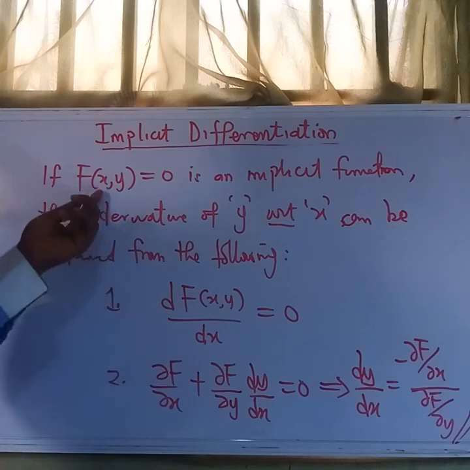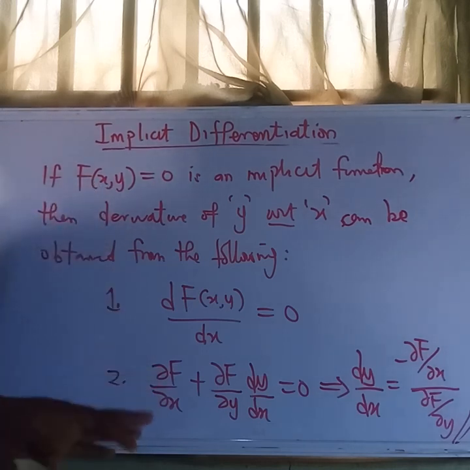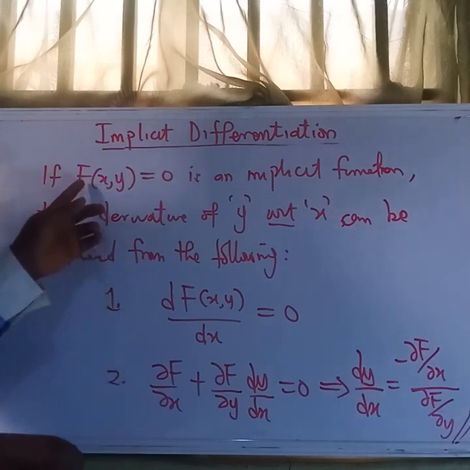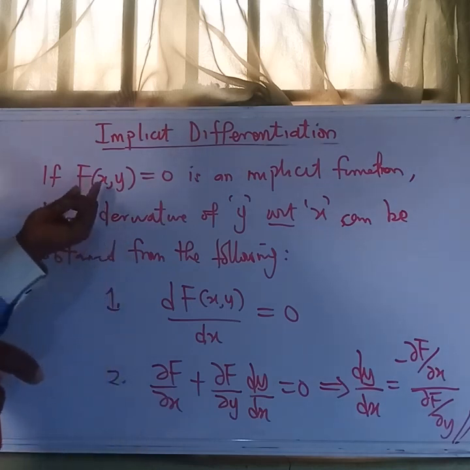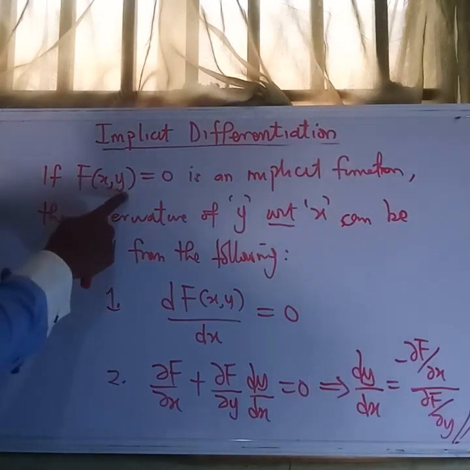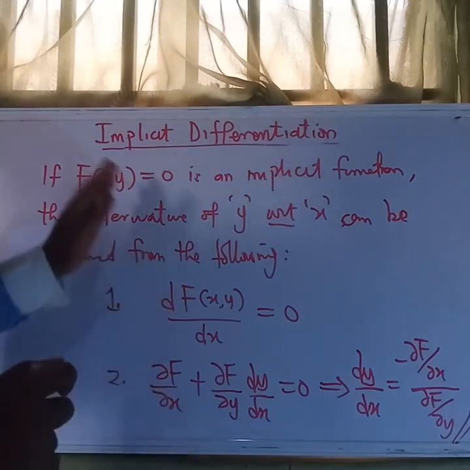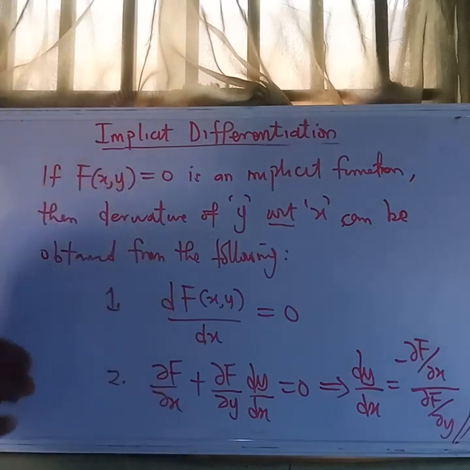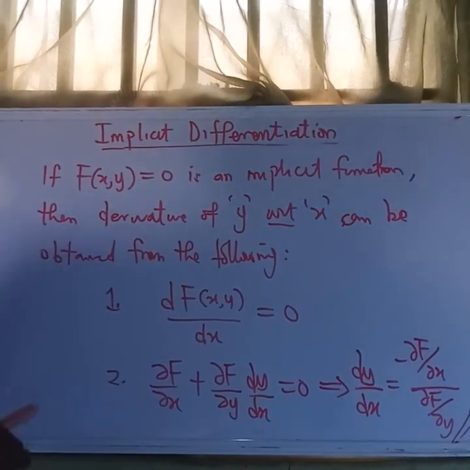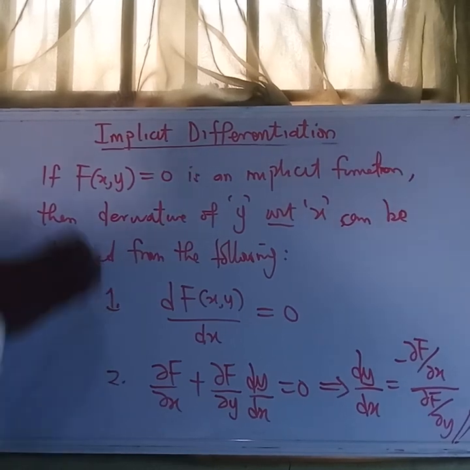As you can see, this f involves two variables, and of course, to differentiate f with respect to x, we have to be partial. Okay, it is the same derivative, but when we are being partial, we differentiate this while we hold this constant. Also, we differentiate this while we hold this constant. That's the partial in it. So the ratio of these two will give us the slope of this equation. Okay, so let us see some examples under implicit function.